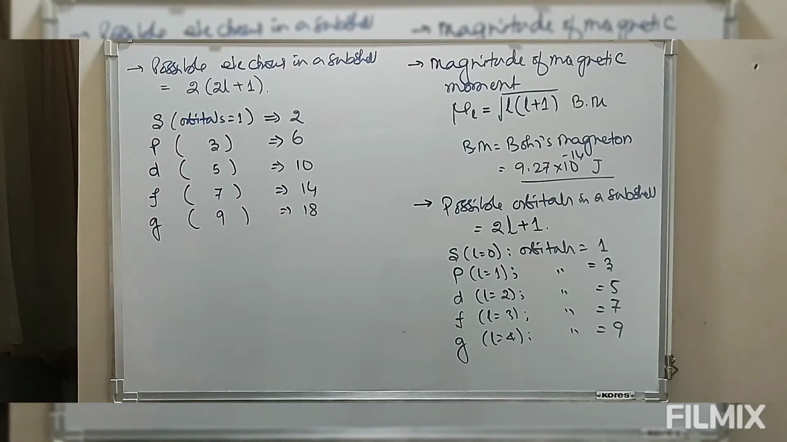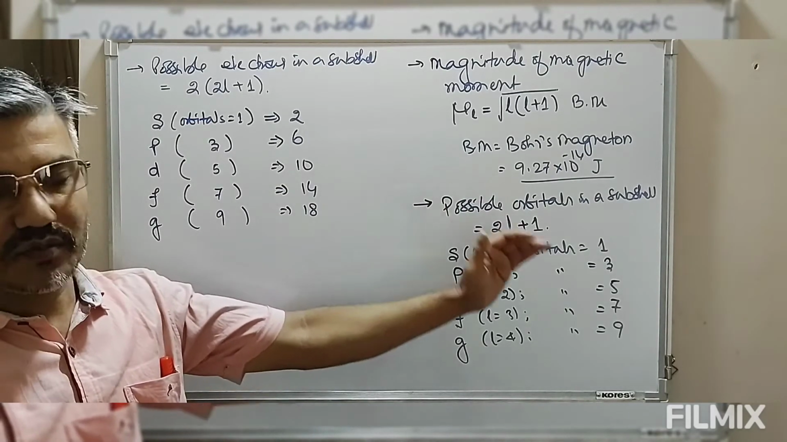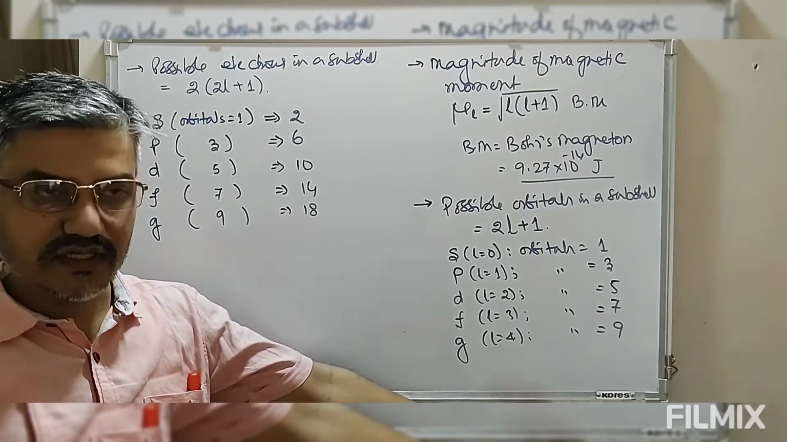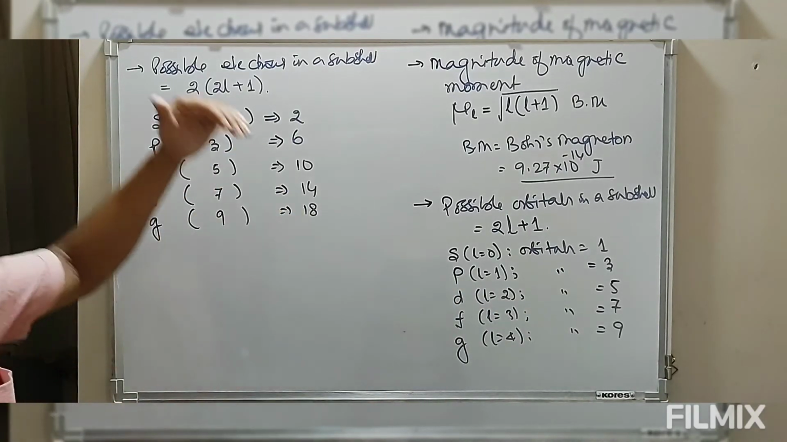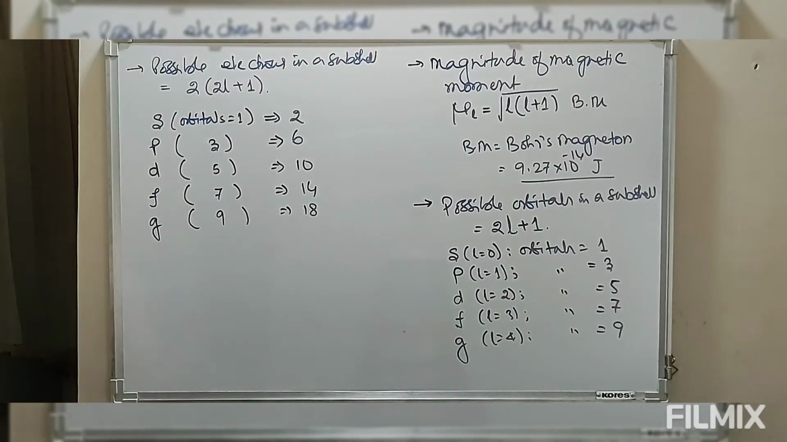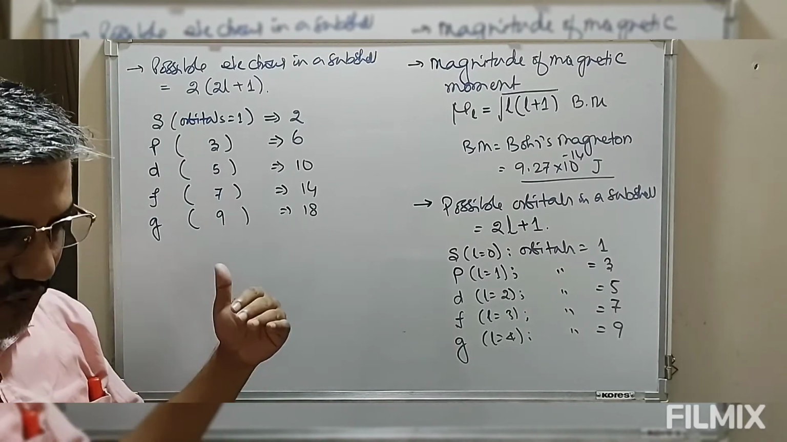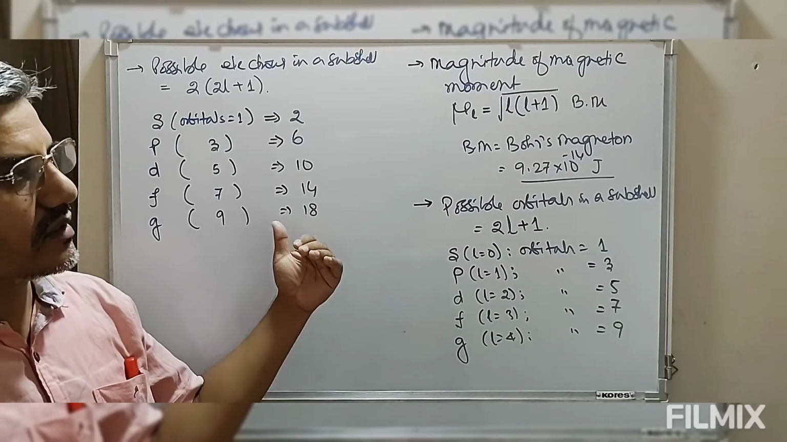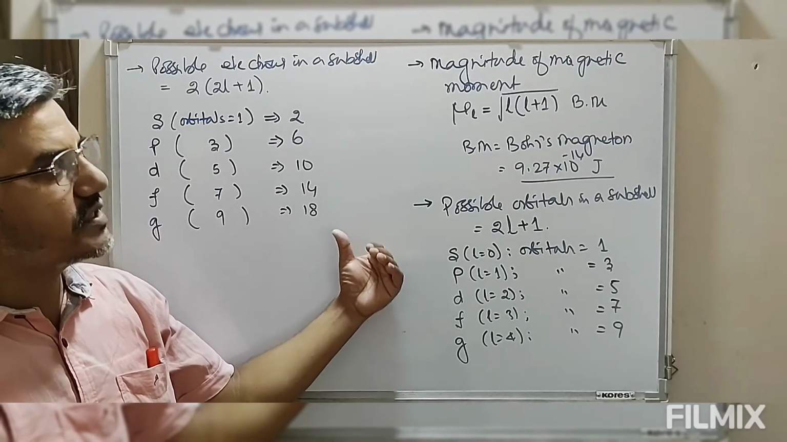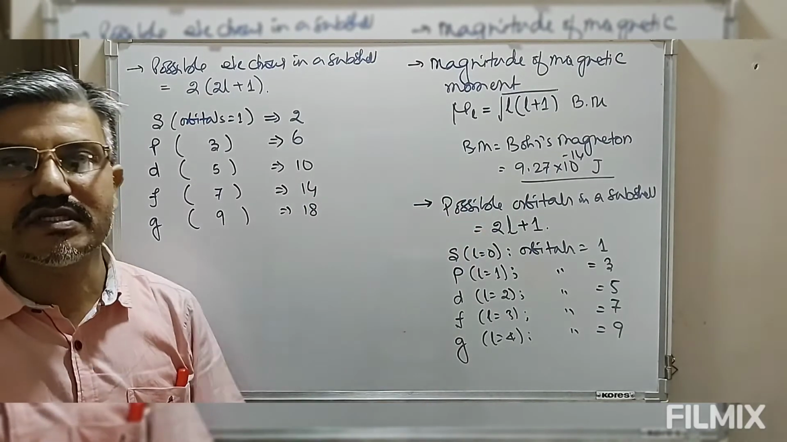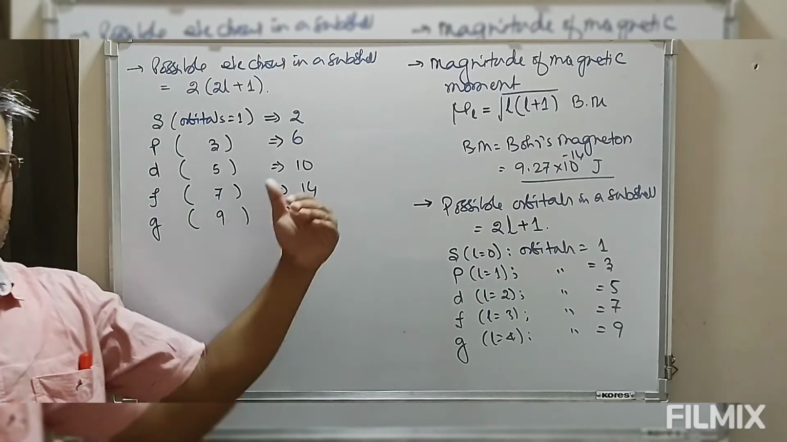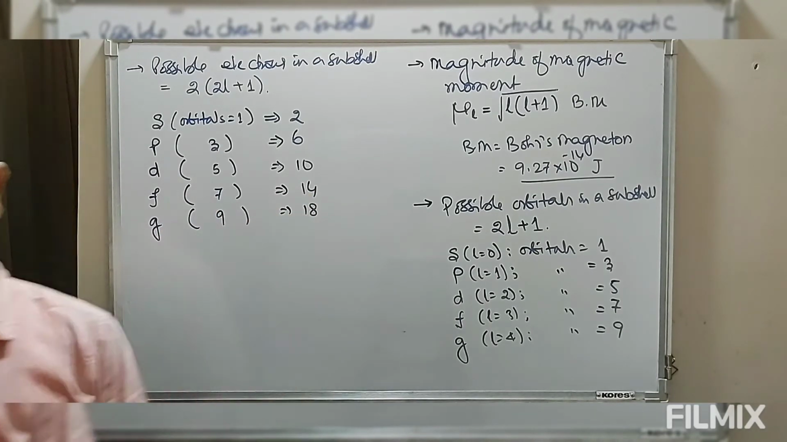So we can define how many orbitals are possible in a given subshell, and from that we can also define how many electrons can be placed in a subshell. So these are some of the important points that we derive from the second quantum number, that is the azimuthal quantum number.